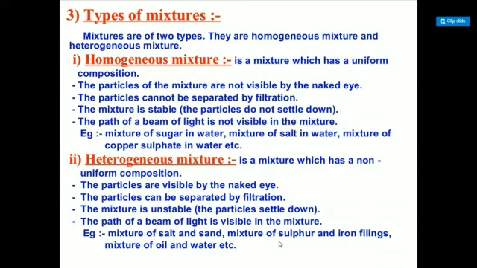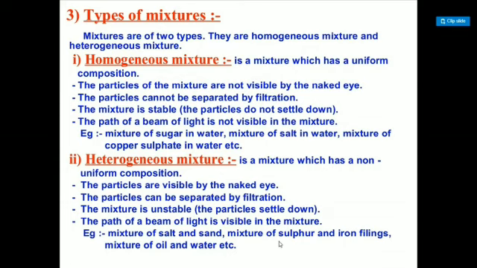And heterogeneous mixture has non-uniform composition. That means its components are easily visible with our naked eye. The particles can be separated by filtration. The mixture is unstable, that means one of the components can settle down at the bottom of the other components.